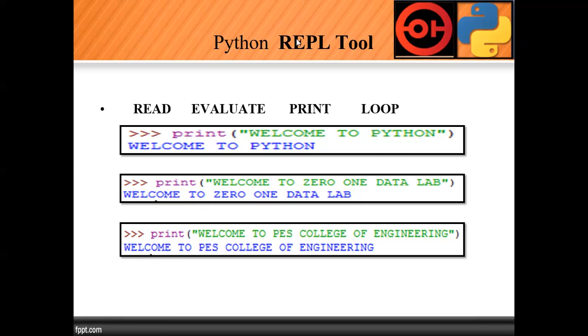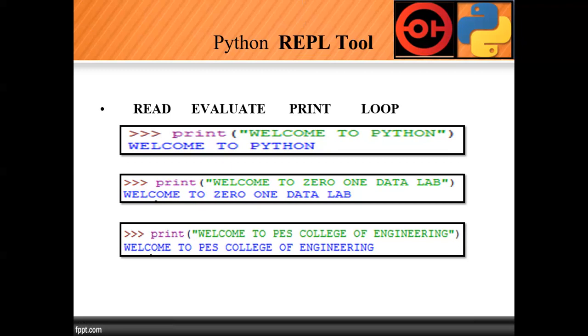R for read, E for evaluate, P for print, L for loop. What does it mean? For example, here I am writing print welcome to the Python. This is my code, and I want to display one message, welcome to the Python, on the command prompt or the IDLE tool or on the console, whatever it may be. I just want to execute that.